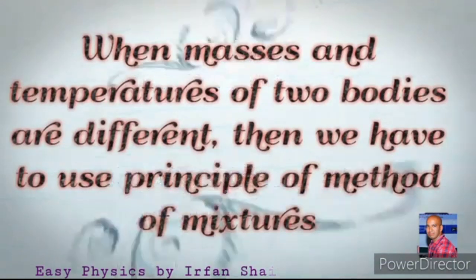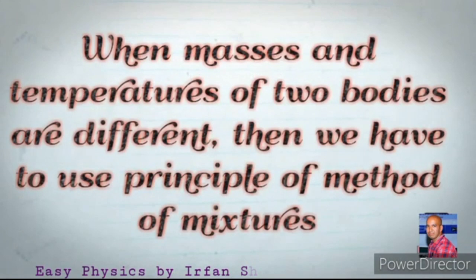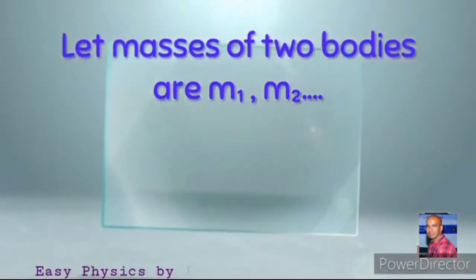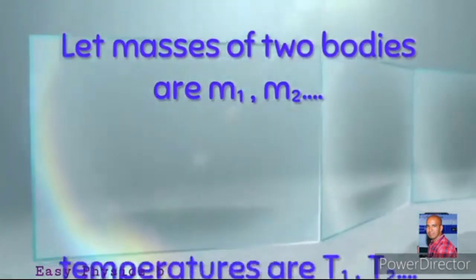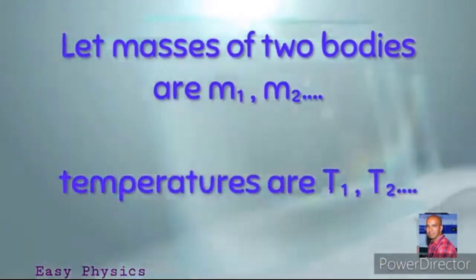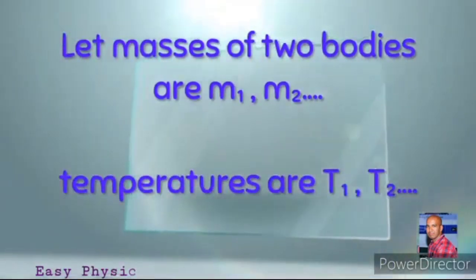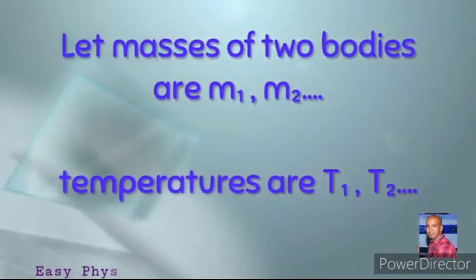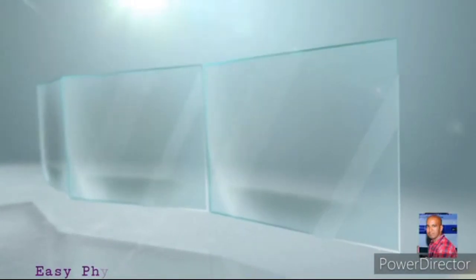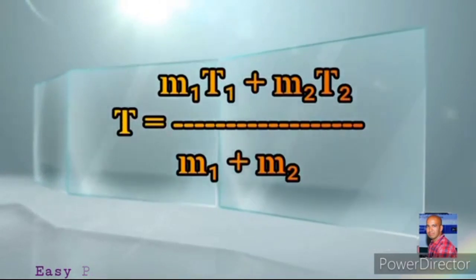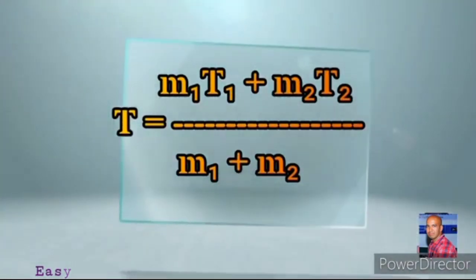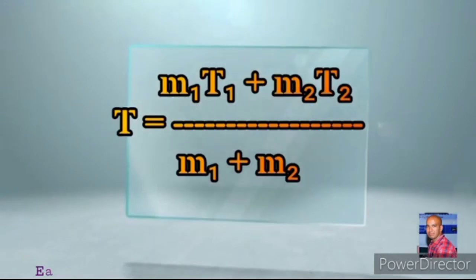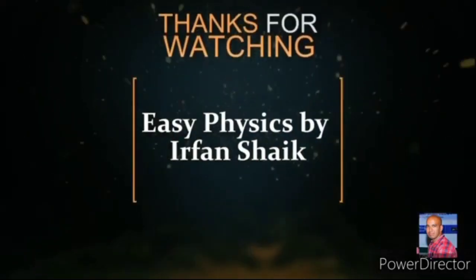When masses and temperatures are both different, we can't say the temperature of the mixture directly. Here we need to use the principle of method of mixtures. Let the masses of two bodies be M1 and M2, and temperatures be T1 and T2. Now the temperature of the mixture T is equal to (M1 T1 plus M2 T2) divided by (M1 plus M2). In this case, we need to use this formula.